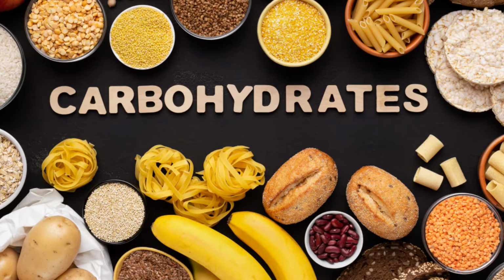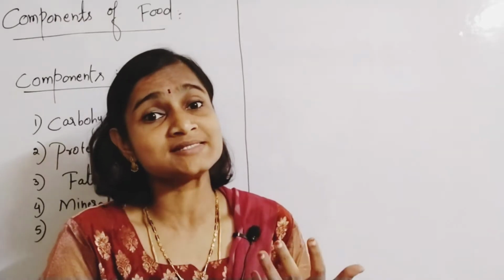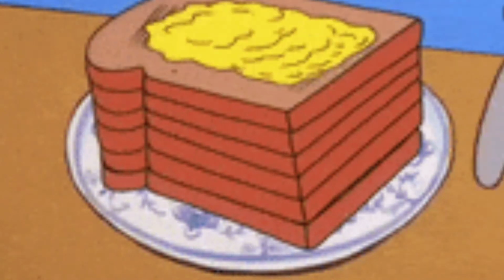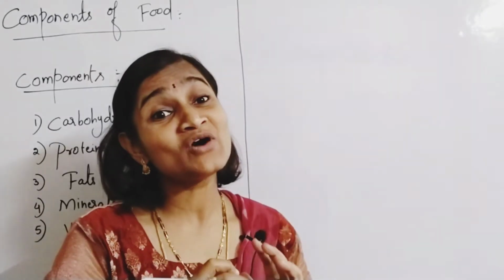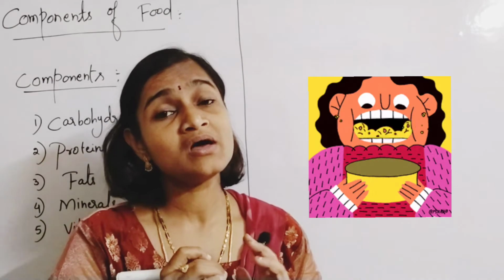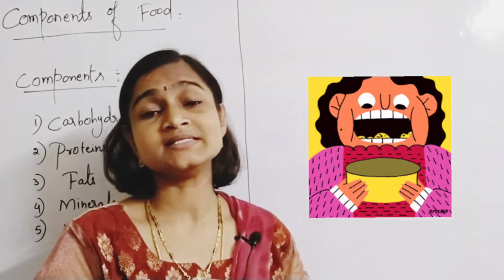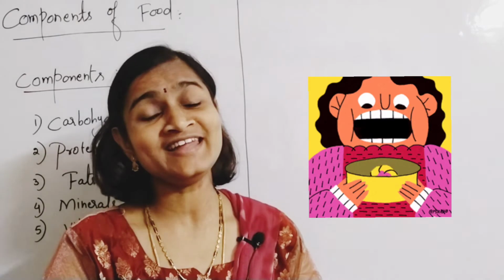Okay, so what are carbohydrates, what types of carbohydrates are there, and what are the different foods which are rich sources of carbohydrates? How do these carbohydrates work in our body, how do they affect our body's functioning? We are going to learn about that. And how can we say that certain food materials contain carbohydrates? What is the test for carbohydrates? About this we are going to learn in this video.